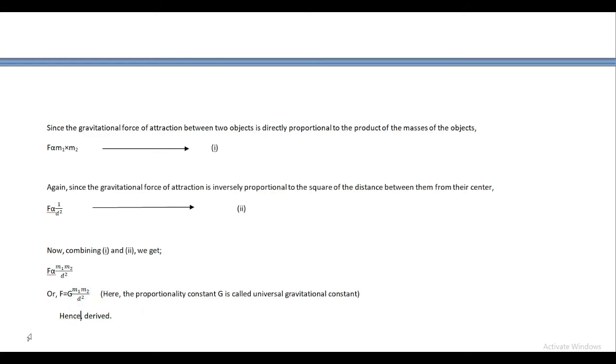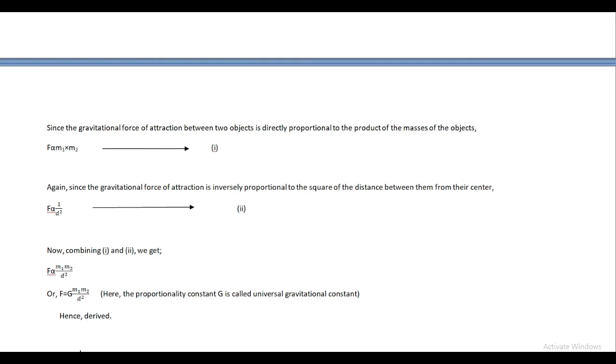F equals G m1 into m2 by d square, and here G is the proportionality constant. It is also called the universal gravitational constant. So here G is the universal gravitational constant, and from here we have derived one formula, F equals G m1 into m2 by d square. It is the required formula of the gravitational force. This is the formula of the gravitational force which we have derived here.